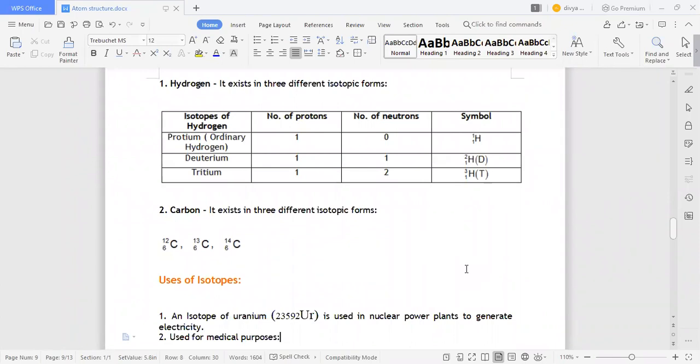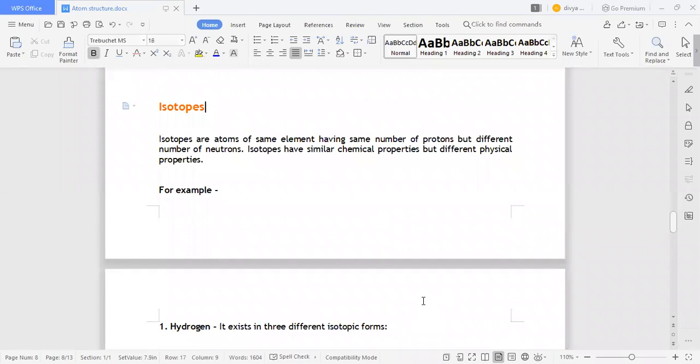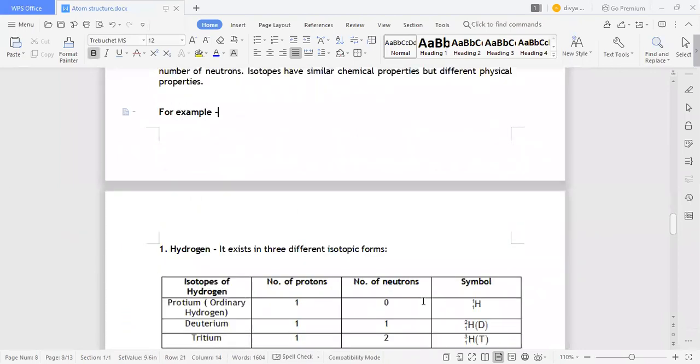Can you repeat isotopes once again? Isotopes are nothing but atoms of the same element having the same number of protons but a different number of neutrons. They will have a different number of neutrons, but the same number of protons. The isotopes have similar chemical properties, but the physical properties will be different.